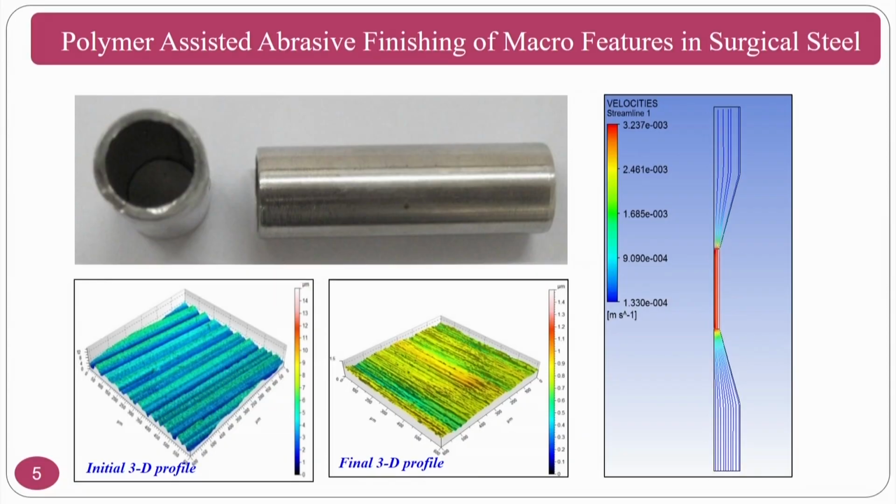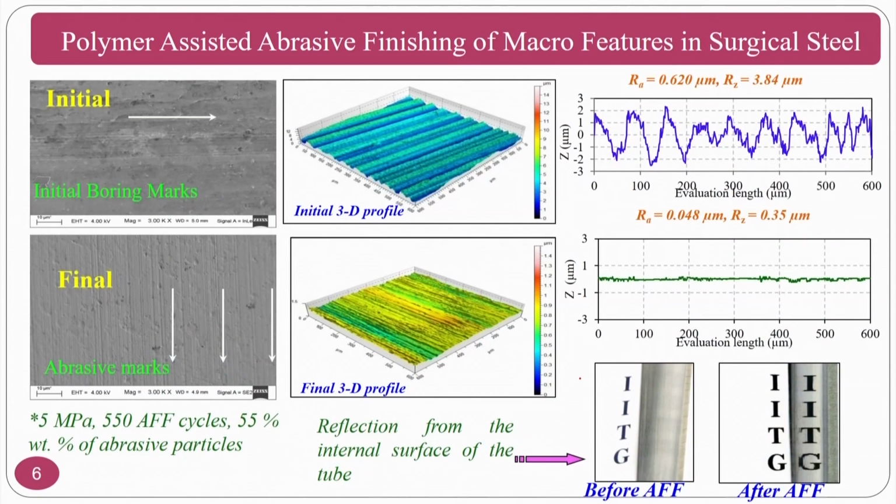If you see the initial surface roughness, normally this is a boring surface. The boring will be done inside the workpiece and the surface approximately looks like the turning process only, and then you do the polishing process using the medium that is given. So, you will get the initial profile and final profile. How the finishing takes place is the same as the abrasive flow finishing process.